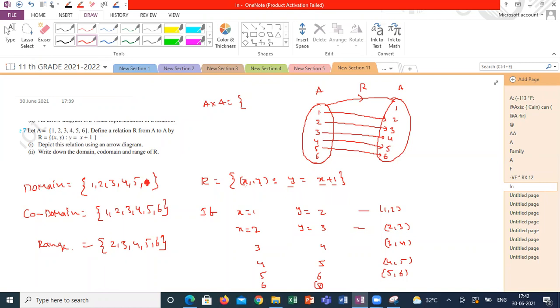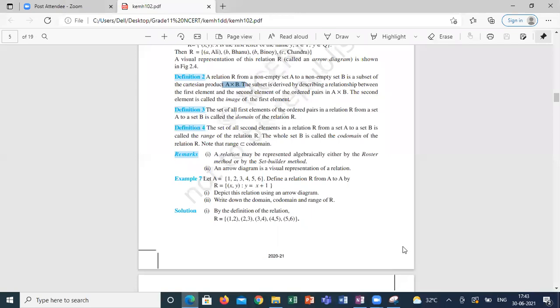That means the elements we can substitute and apply in the relation, those elements only are the domain. Irrespective of output, the elements that are ready to map are the codomain. The outputs of the relation are called the range. Hope you are clear about the exact meaning of domain, codomain and range.